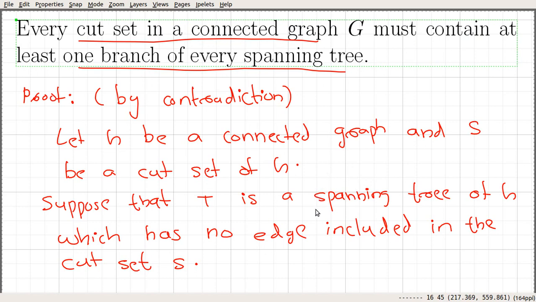Again we can see that that is a contradiction, and we arrived at that contradiction because of this assumption. Let me write down what I said.